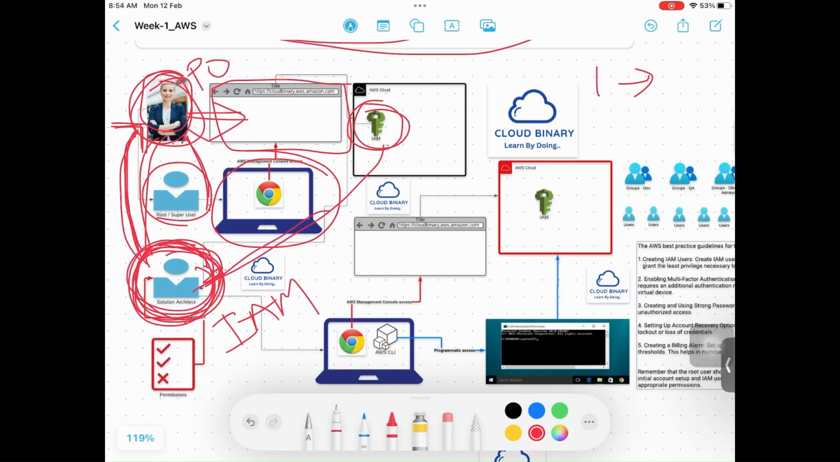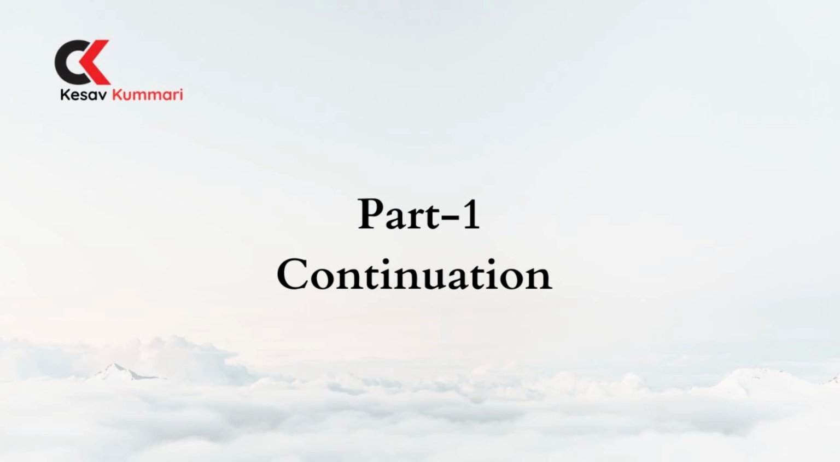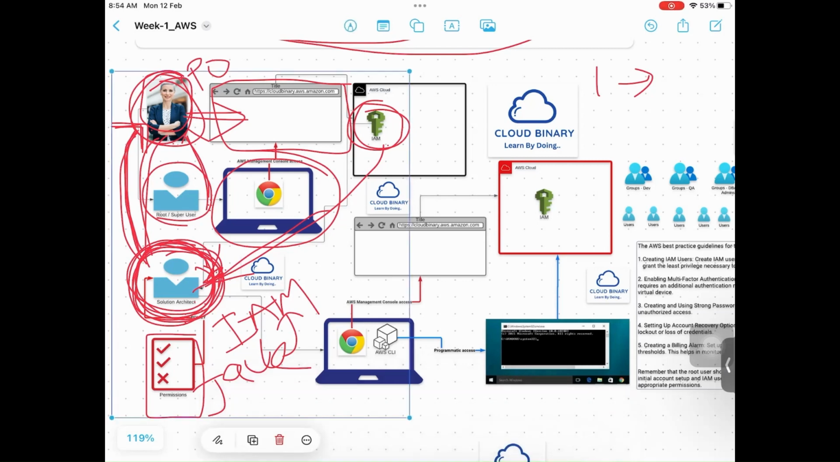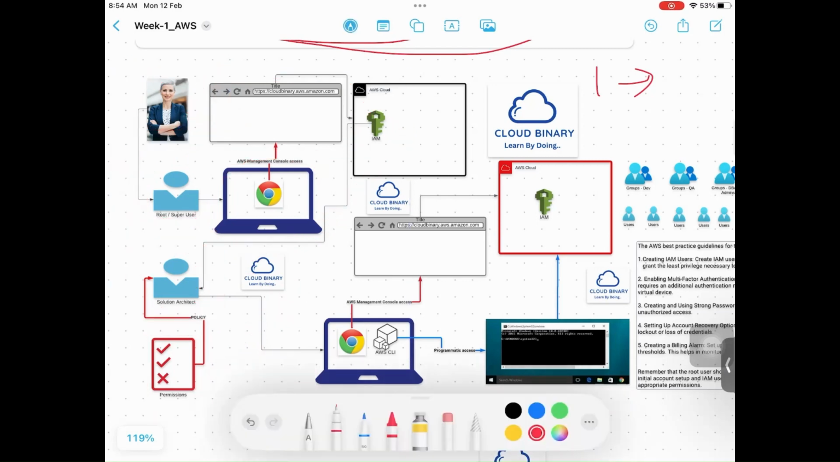Whose name is, for example, Jack. Jack is a solution architect. He is an IAM user. For him, she will attach a policy. A policy will be attached to the user. That policy was created by herself or AWS. This is the permissions. Permissions will be mapped to the policy. Policy is mapped to the user. And who is he? IAM user.